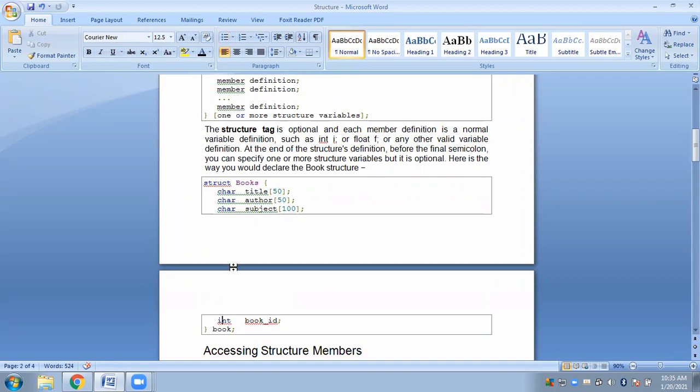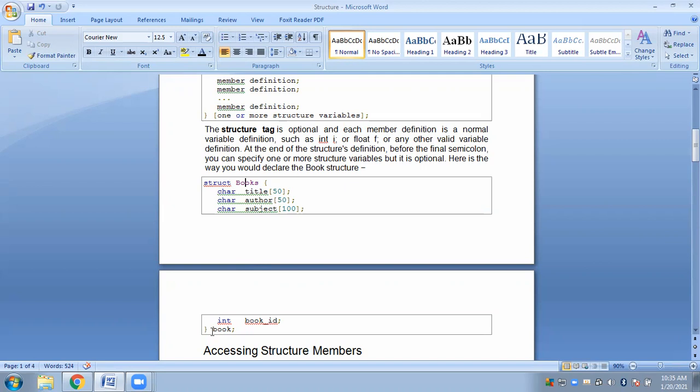If you look inside this structure books, what do you see? We have different types of data. We have string type data and integer type data, which in the case of arrays is not possible, right? Because in an array we store only one type of data, but here we can store different types of data. So this is a heterogeneous data structure.